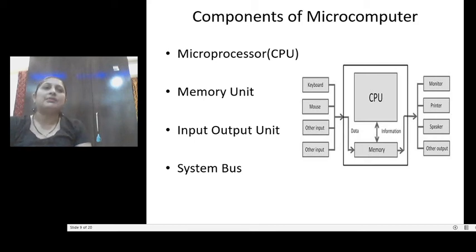Now mainly we perform 2 operations on the computer, the read operation and the write operation. So when we are talking about the read and write operations, the control signals are generated. Read signals and write signals are generated on the control bus, and through that it controls the operation of the computer.